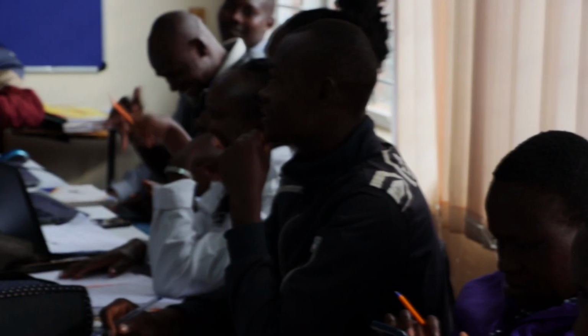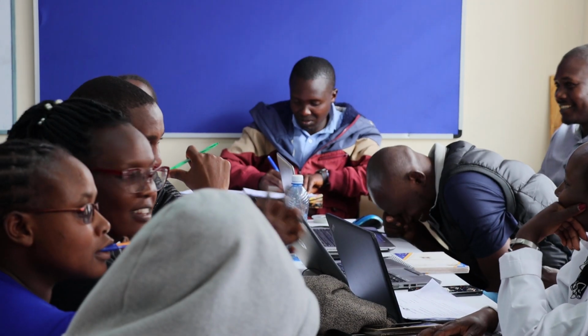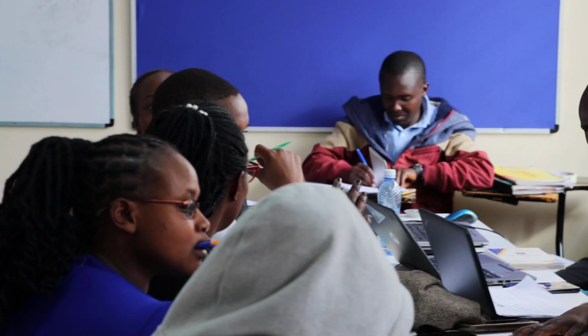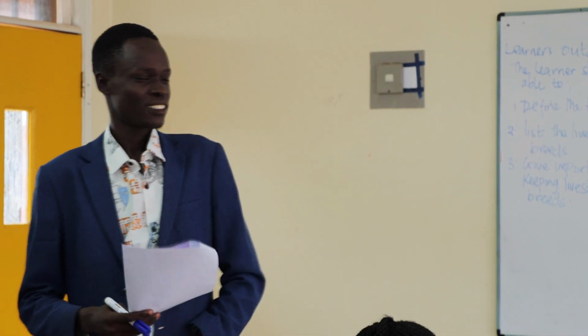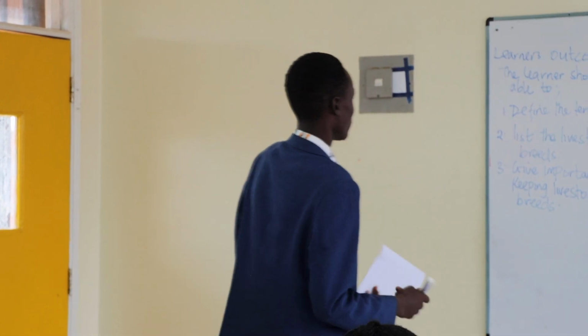I'll give an example of bees. Bees are a livestock, right? Because they are reared commercially to produce honey. So all those are reared commercially to produce milk, sheep milk.